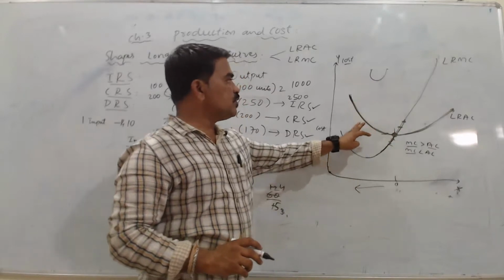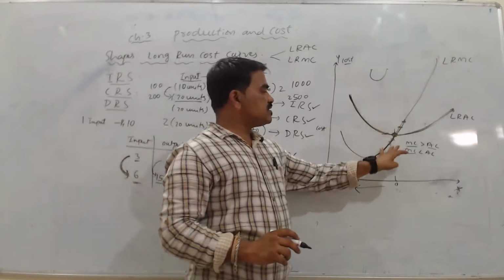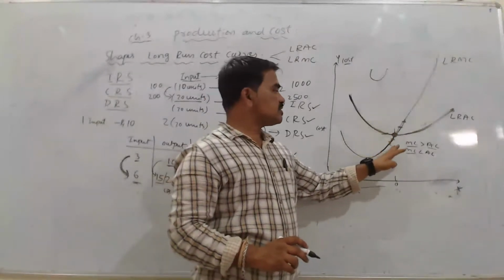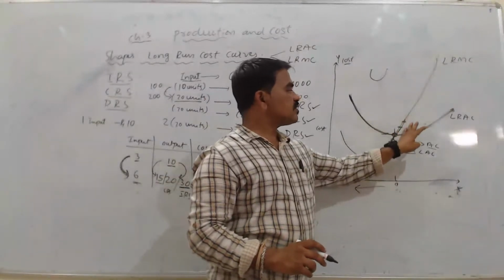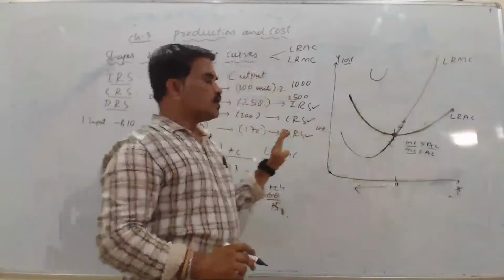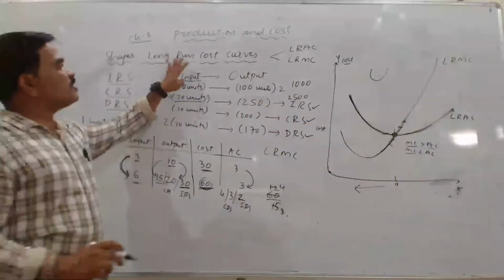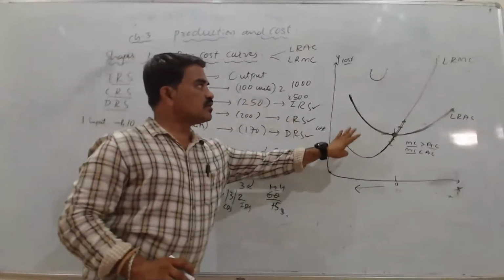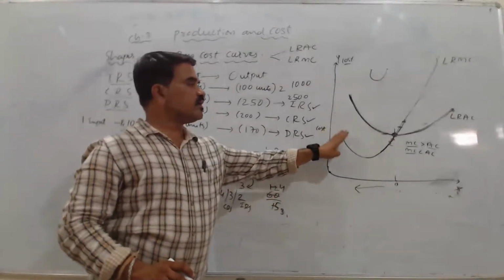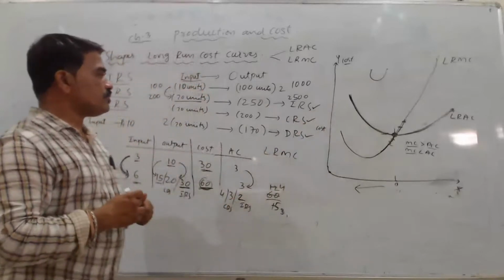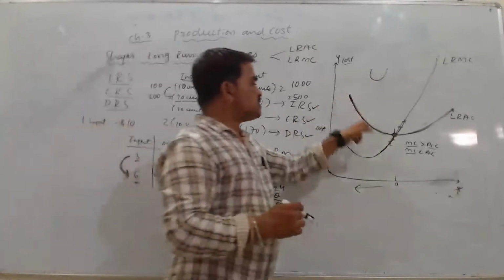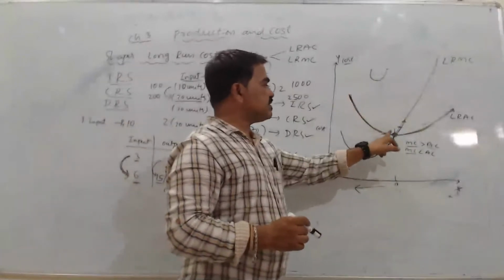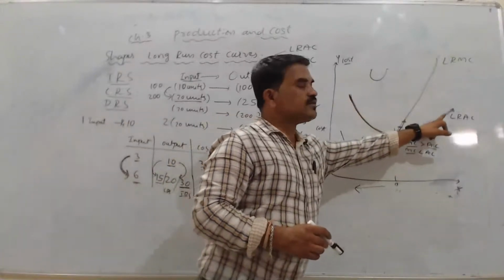And as we know, average cost and marginal cost, both the cost curves are U-shaped, and this marginal cost curve cuts the average cost from below. So this is about the shapes of long run cost curves. Long run ಅಲ್ಲಿ ಈ average cost, marginal cost curve ಯಾವ ತರ shape ತಗೊಳ್ತಾವೆ ಅಂದ್ರೆ ಈ ತರ ಇರುತ್ತೆ. And this is because of IRS, CRS and DRS. This is IRS, this is CRS and this one is DRS.